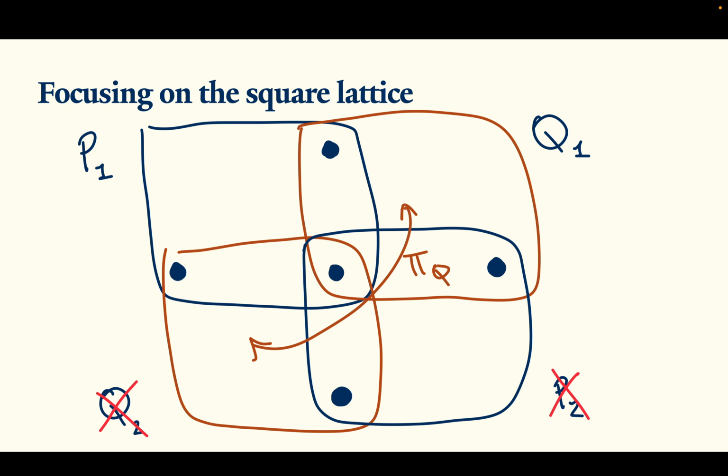Now, we would be left having removed these 2 terms, and this would be a successful puncturing of our Hamiltonian. But the problem, like I said before, is that the projector pi q might not commute with P1, and the projector pi p might not commute with Q1. So the final step, and the main step, is showing that we can take this information from the prover and round back to a commuting local Hamiltonian in a way that preserves the completeness and soundness of the original commuting local Hamiltonian problem.